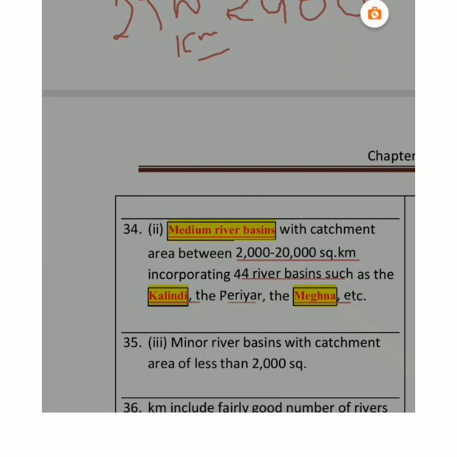So we have some problem of including some rivers, whether to include them in the Himalayan drainage system or the peninsular drainage system, because their location is mainly in the north also, and their location is in the south also. We have some exceptions where we cannot classify them into Himalayan and peninsular. One is Chambal, then we have Betwa, then we have Son. These are all tributaries of Ganga basically, right? But we have some problem deciding whether we should include them in the Himalayan drainage system or in the peninsular drainage system. Okay?